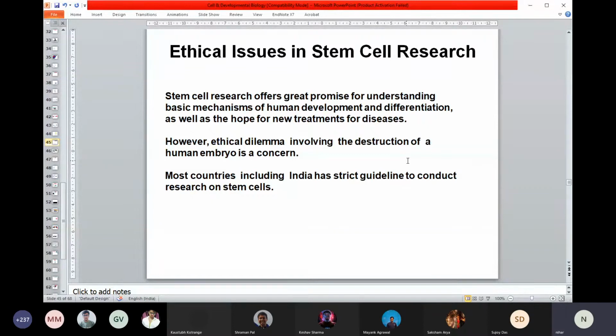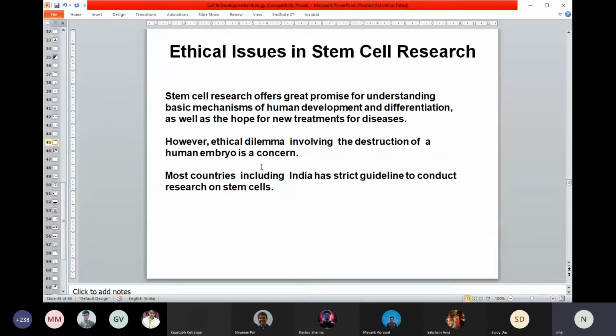And this is what I should end this part by telling, this ethical issue. I already pointed out the huge implication of this area of stem cells for different disease purposes. I think the most important implication could be degenerative disease in your brain, any kind of degenerative disease that you can think of in your brain. Those have a huge promise, because so far we don't have any cure for those disorders, and stem cell research provides a huge promise for that. Okay, so you have a huge advantage.